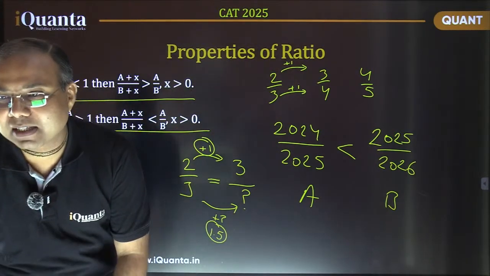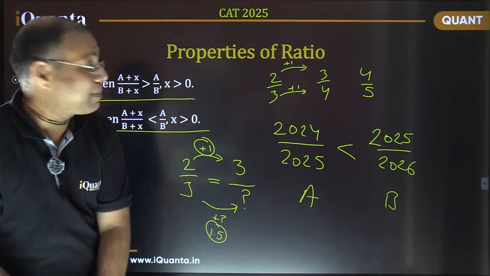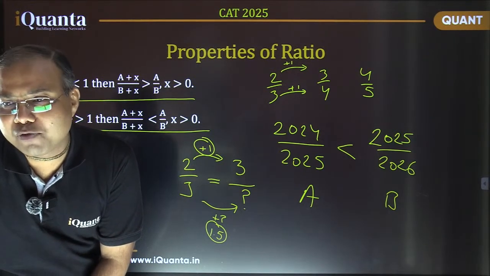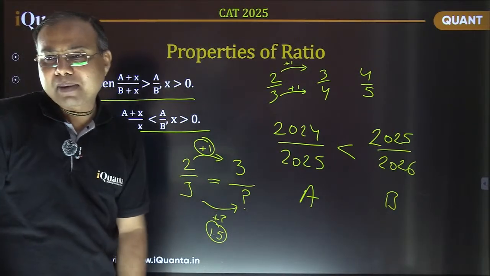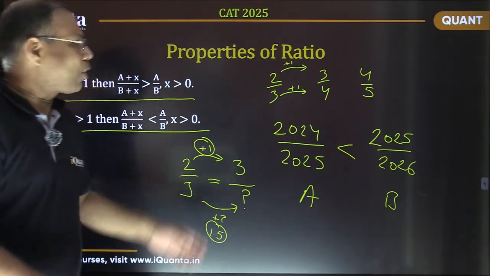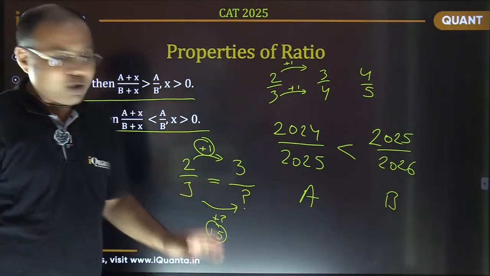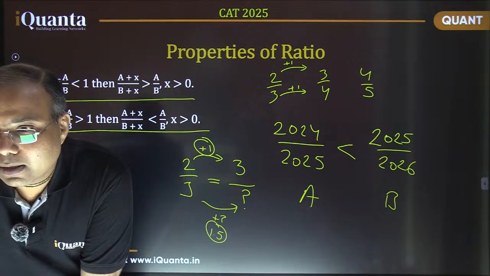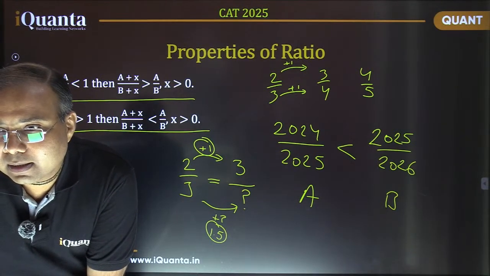So that's the basic reasoning behind this, why it is happening so. Is it fine? So that's how we need to compare. That's how we need to compare larger fractions. So there will not always be equal gaps, but that's how we can easily find it. Fine.